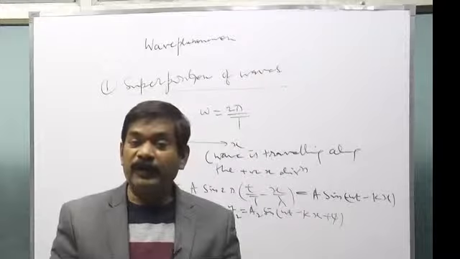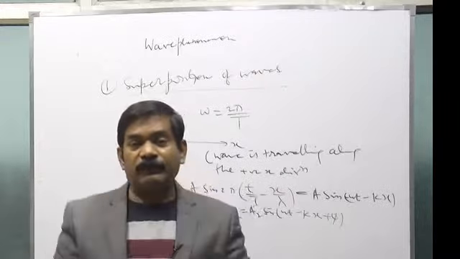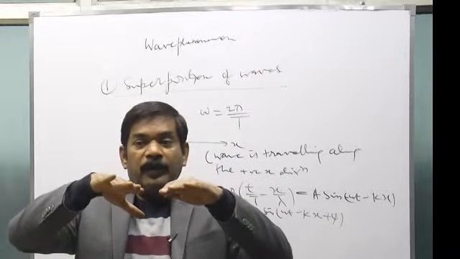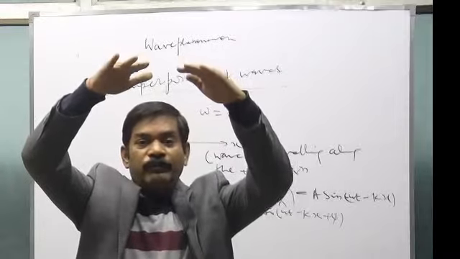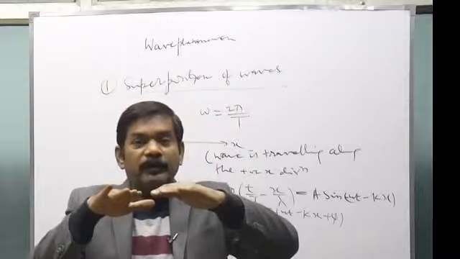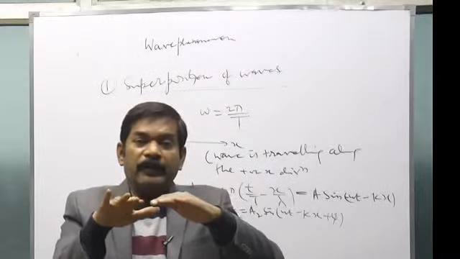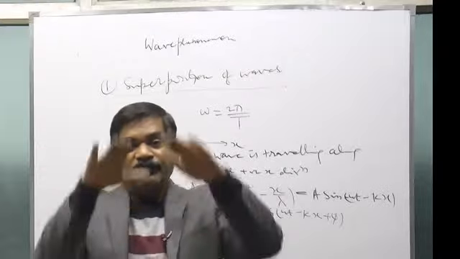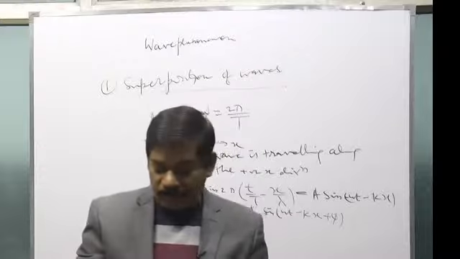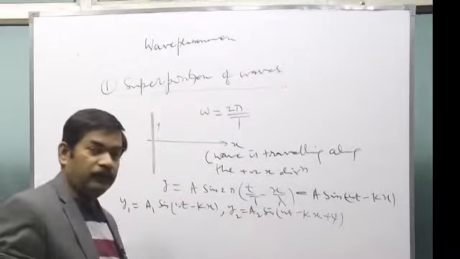When we say there is no phase difference, both waves want the same particle at the extreme position together, at the mean position together, and at the other extreme together. Then we say that both waves are in the same phase. Otherwise, there is a phase difference. We call that phase difference phi.